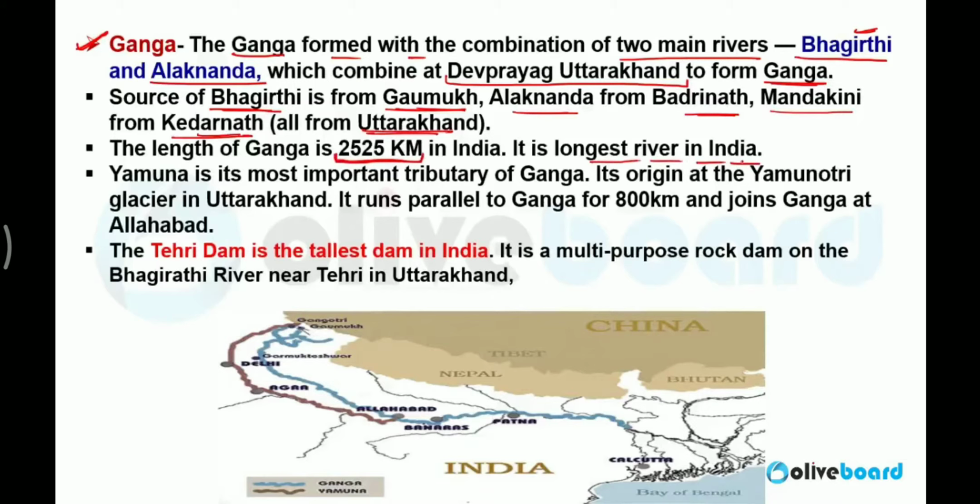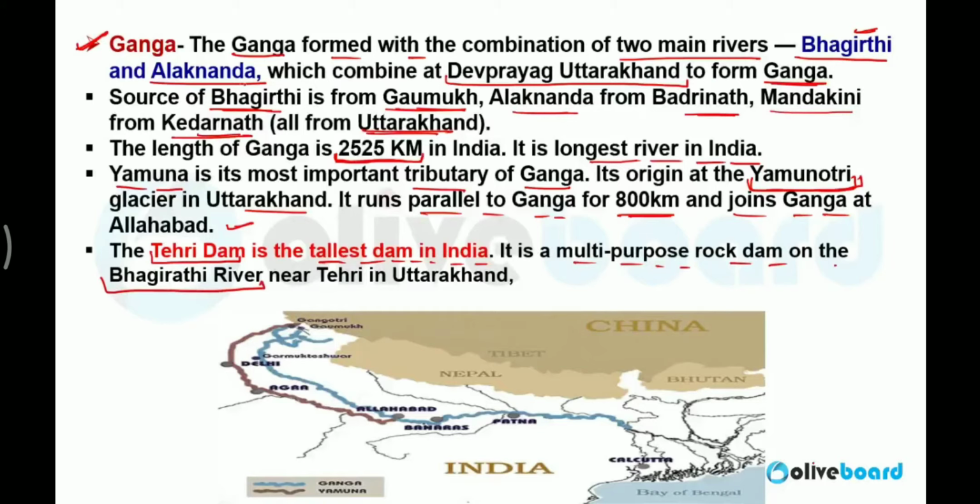This is important. Yamuna is the most important tributary of Ganga. It originates from Yamunotri glacier in Uttarakhand. It runs parallel to Ganga for 800 km and then joins Ganga at Allahabad. Tehri Dam is the tallest dam in India. It is a multi-purpose rock dam which is situated on Bhagirathi river.